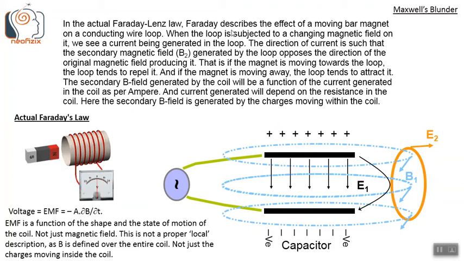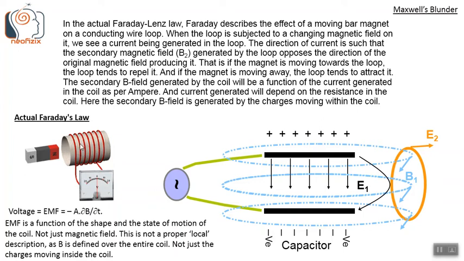In the actual Faraday-Lenz law, Faraday describes the effect of a moving bar magnet on a conducting wire loop. When the loop is subjected to a changing magnetic field, we see a current being generated in the loop. The direction of current is such that the secondary magnetic field B2 generated by the loop opposes the direction of the original magnetic field producing it. That is, if the magnet is moving towards the loop, the loop tends to repel it. And if the magnet is moving away, the loop tends to attract it.